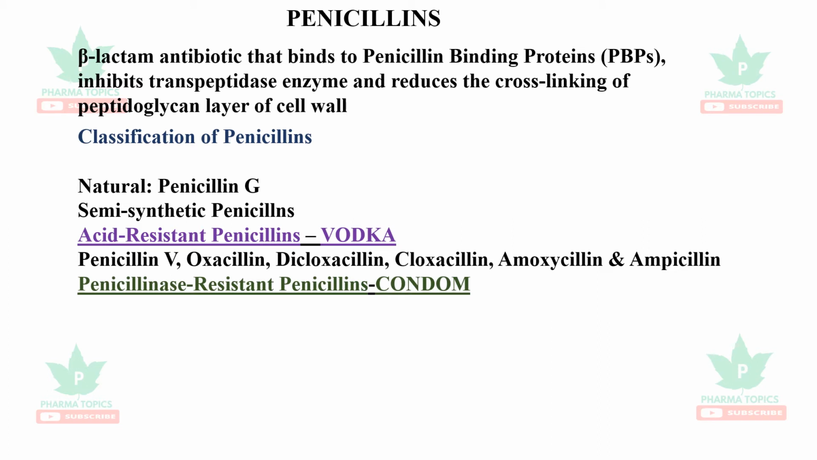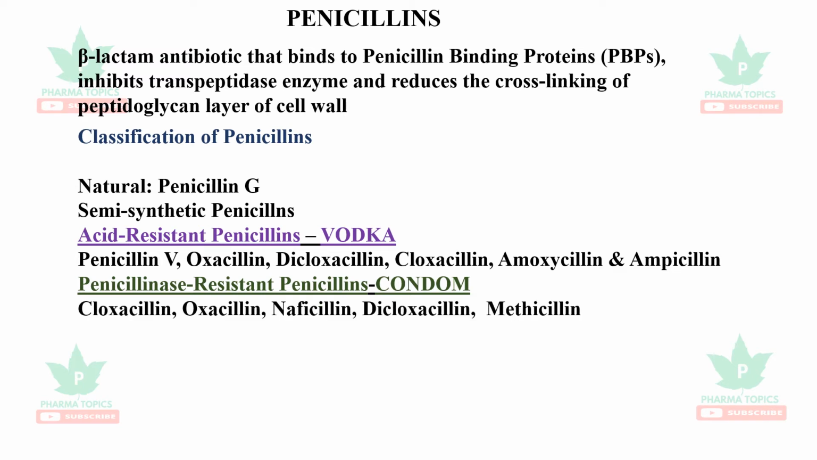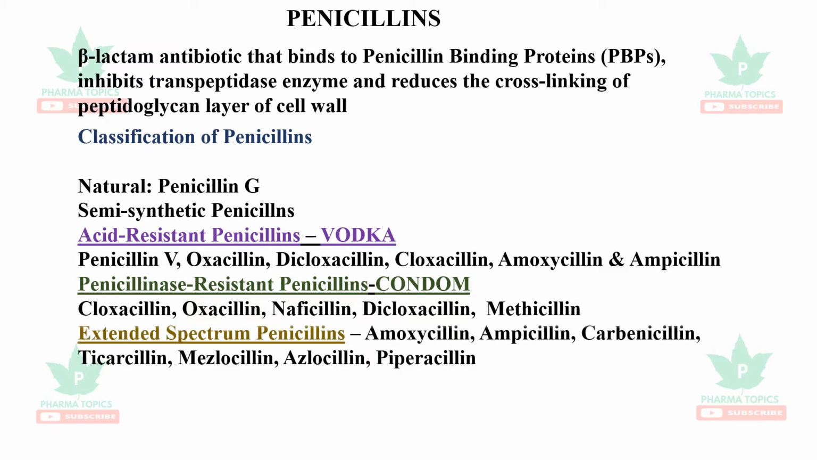And penicillinase resistant penicillins. Some organisms produce penicillinase, which causes resistance to the penicillins. These drugs can be given in such conditions. Remember the code word CONDOM: cloxacillin, oxacillin, ampicillin, dicloxacillin, and methicillin.